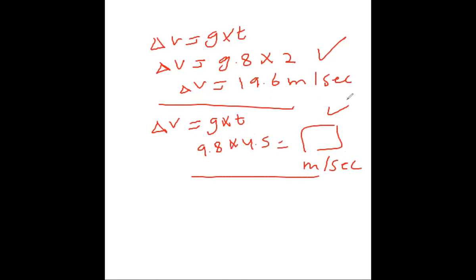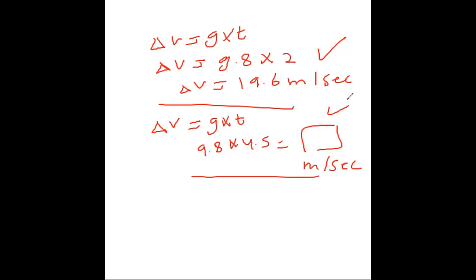In question 3, a marble at rest is dropped from a tall building. The marble hits the ground with a velocity equal to 98 meters per second. How long was the marble in the air? Here we need to find the time needed until it hits the ground.